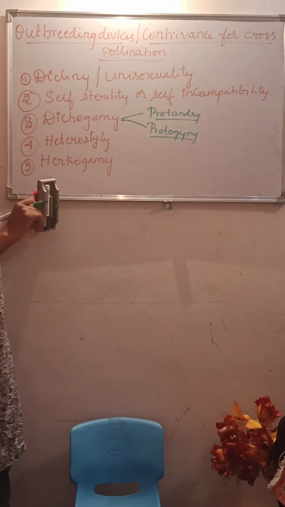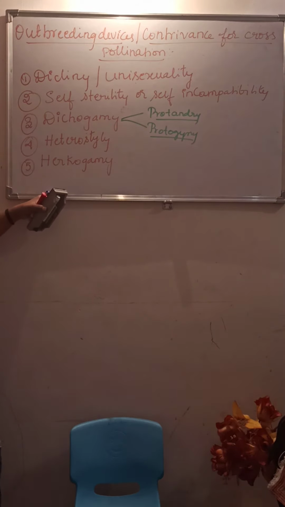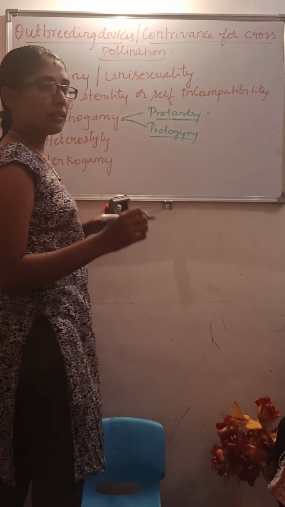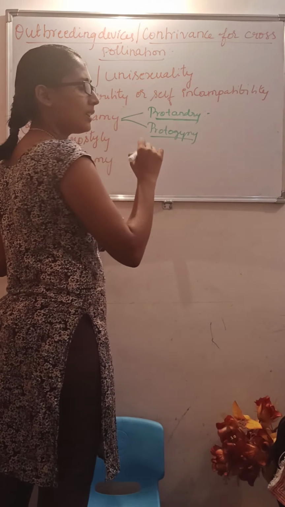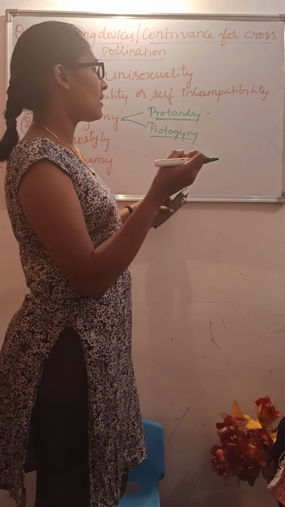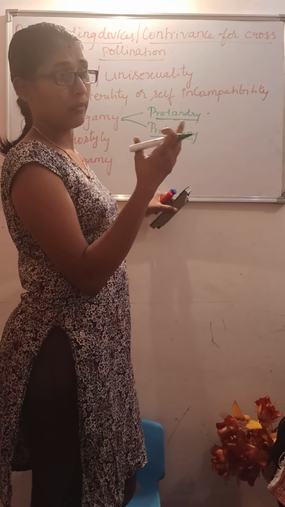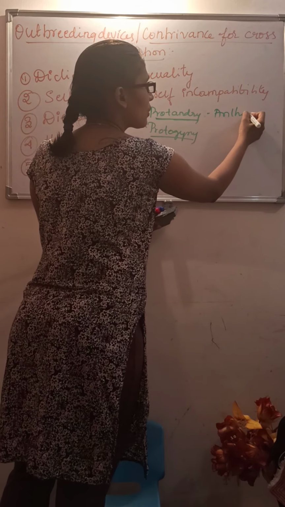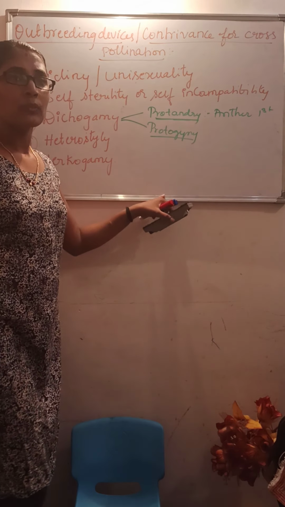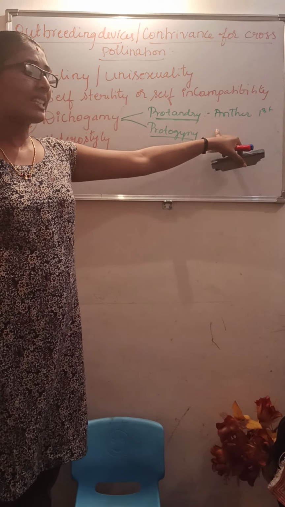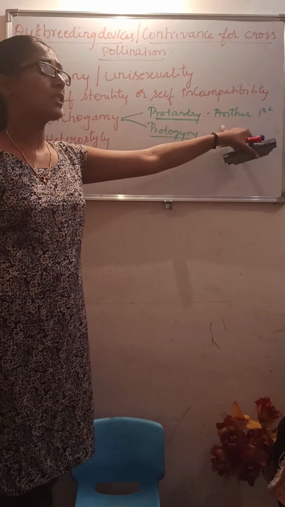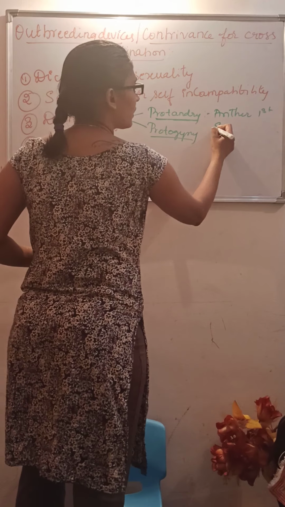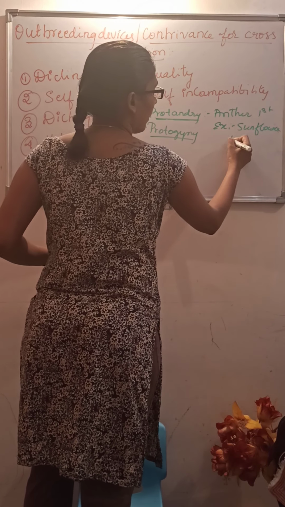In protoandry, the anthers mature first, but the stigma of the same flower is non-receptive, so it won't receive the pollen. Examples for this are sunflower and cotton.